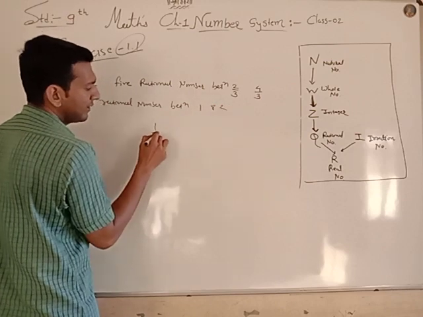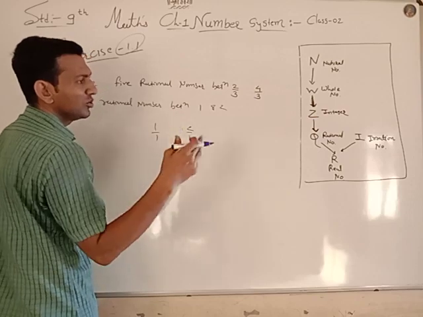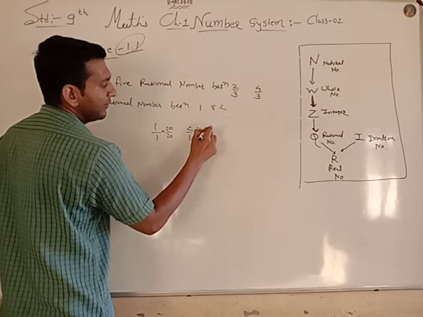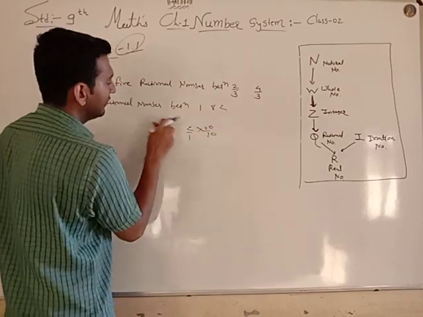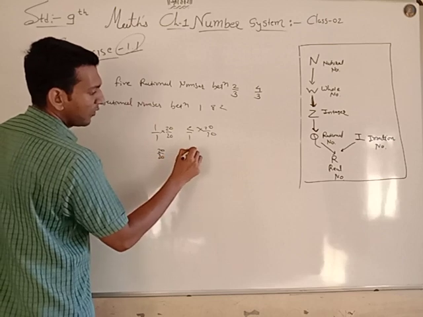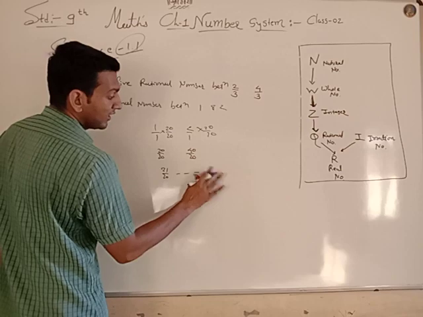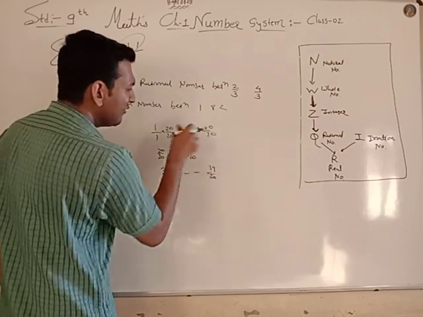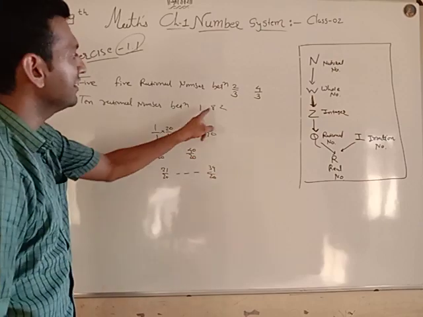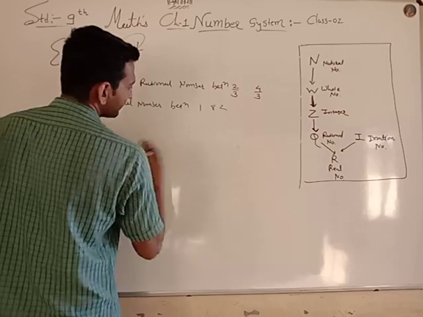If you multiply with 10, you get only 9 numbers, so you should multiply with a larger number like 20. 20 upon 20 and 40 upon 20, you get 21 upon 20 to 39 upon 20. If you multiply with a larger number, you get more rational numbers between two numbers. I hope you can find them.